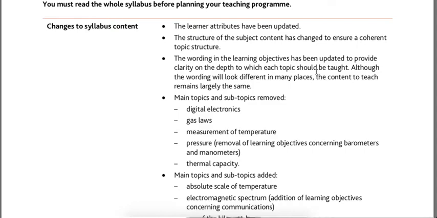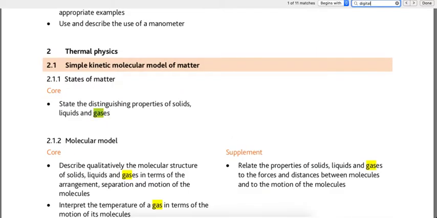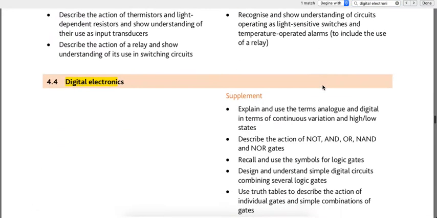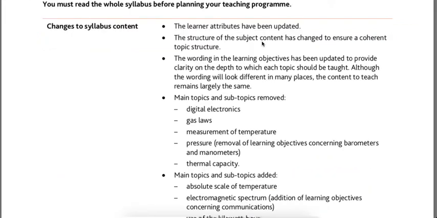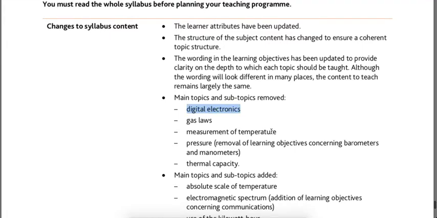Digital electronics, I'm just going to show you the 2022 syllabus so that you have a reference perspective here. What do we mean by digital electronics? Well, this is the section on digital electronics, the logic gates, AND, NOT and OR and stuff. So yeah, this is what they're talking about. If you scan for the same in this syllabus 2023 and onwards, you don't see that section, right? It's removed.